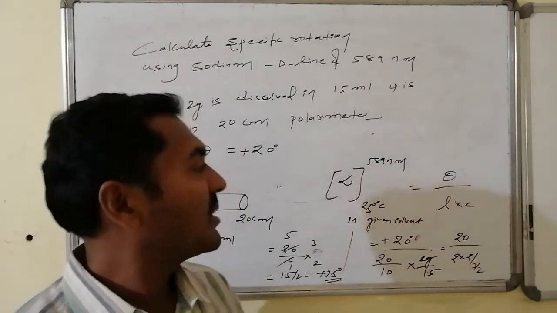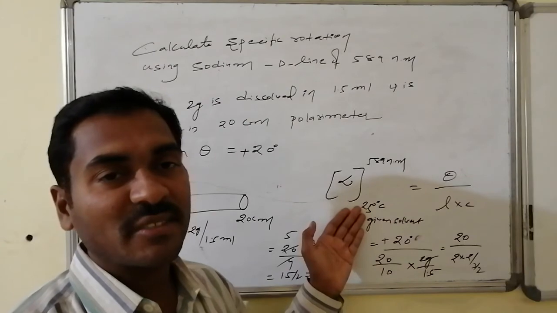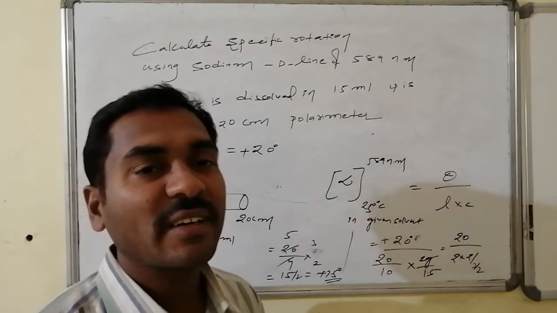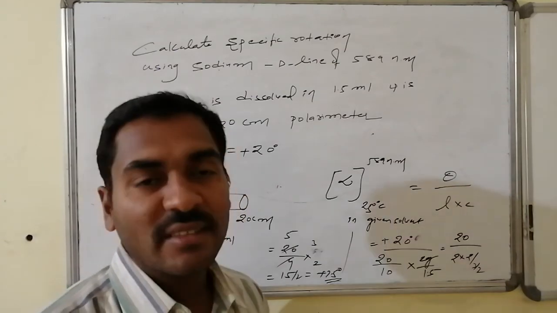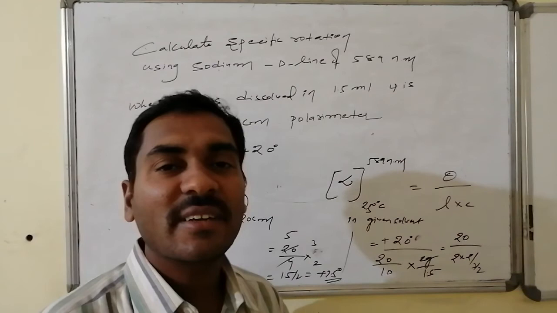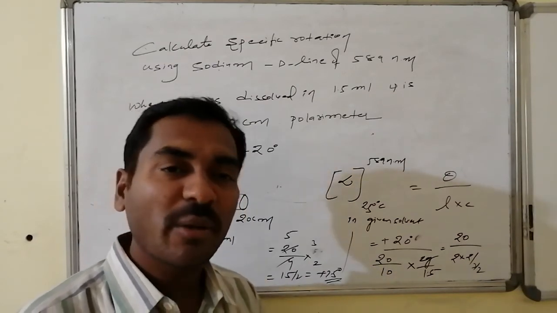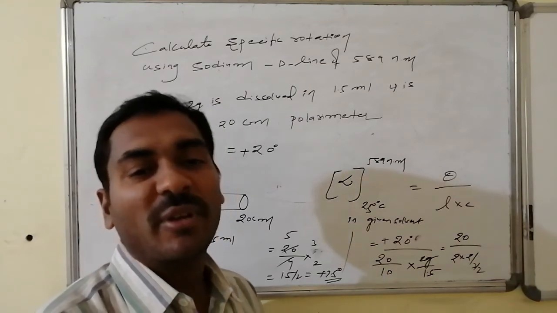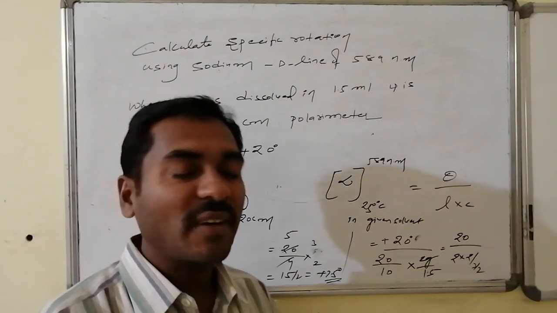Thus questions can be to calculate the specific rotation, else from all these, what is the value of rotation under given conditions, what is the length and how many decimeters are there, and what might be the concentration, how many grams are present for how many mLs. Many varieties of questions can be framed over the optical rotation and the observed rotational values.